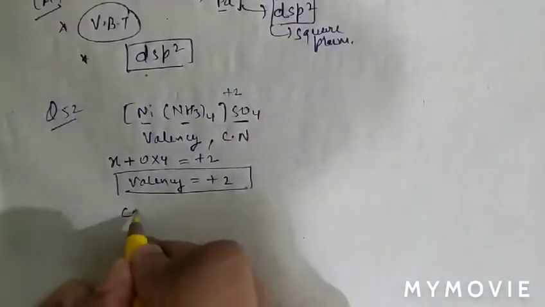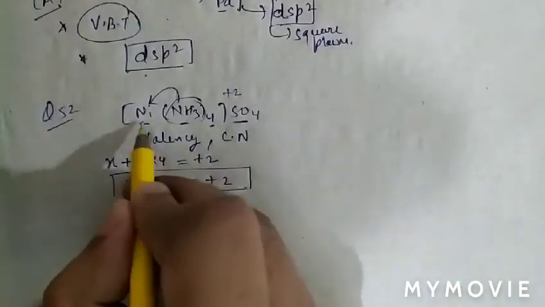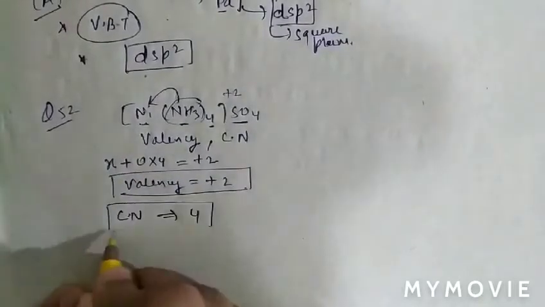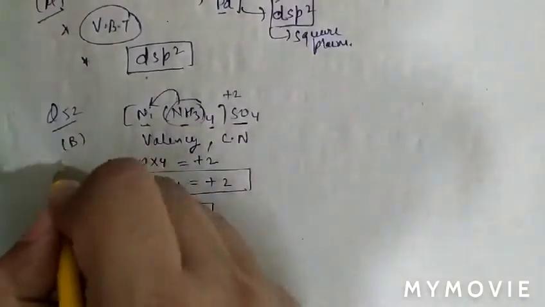Now coordination number is basically the number of ligands attached to the central metal atom. There are 4 ligands attached to the central metal atom. Therefore coordination number will be equal to 4. So question number 52, option B is correct.